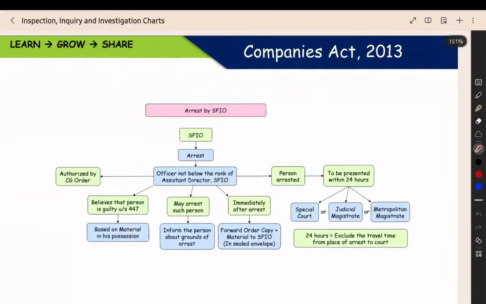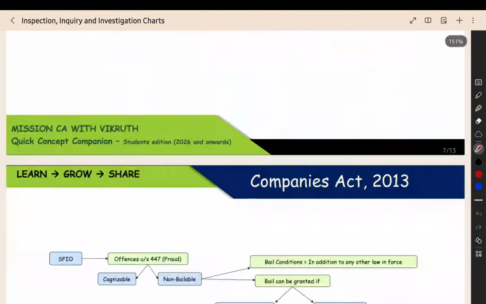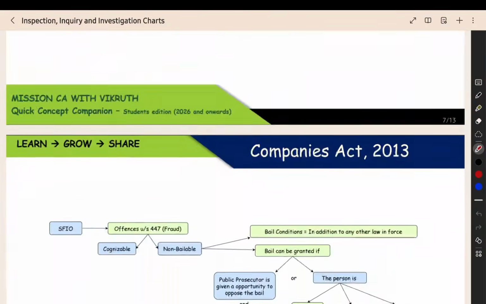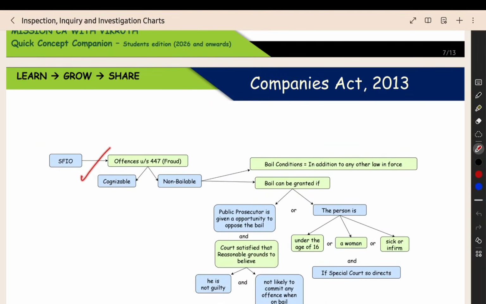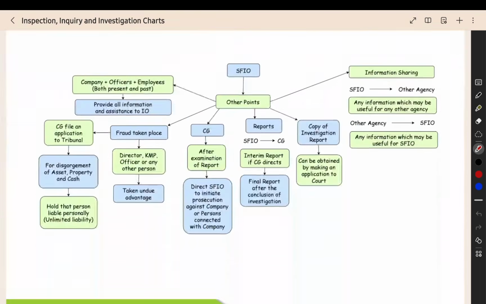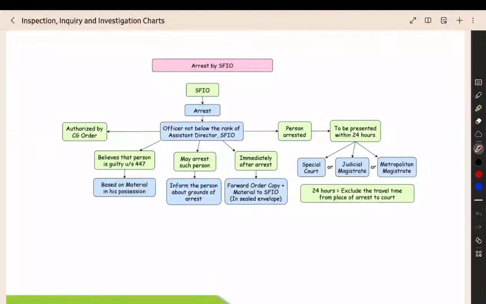Then in section 212 we also have some other points: arrest by the SFIO, and then bail, whether the offense for which they are arresting you is bailable, whether you can go out on bail. Other points are also there, so we can see that too.